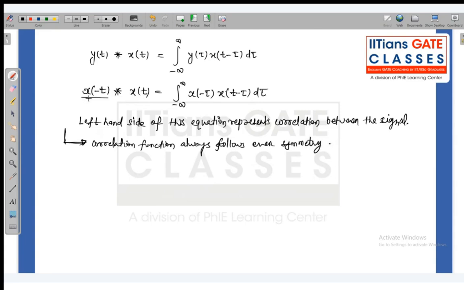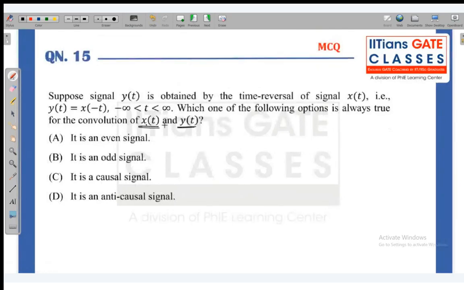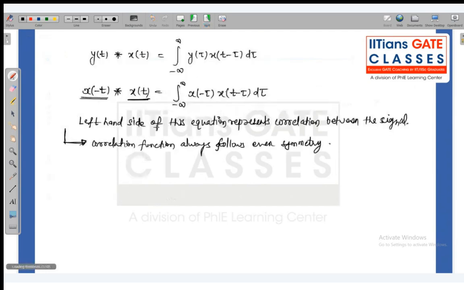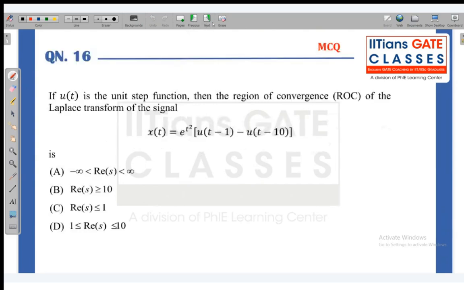That means when you convolve x(-t) with x(t), you are basically calculating the correlation between the signals, and correlation always follows the even symmetry. Hence the convolution of x(t) and y(t), which is nothing but the convolution of x(t) and x(-t), which is the correlation, will be an even signal. Very basic property based question. So when you replace y(t) by x(-t), you have to understand that the left hand side becomes the correlation, and the correlation always follows the even symmetry, hence the result will be even symmetry.